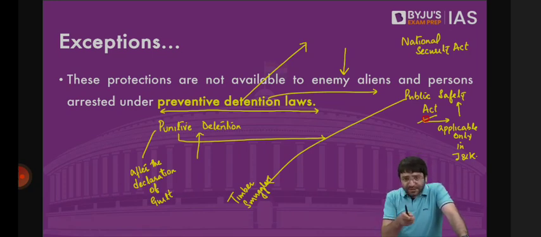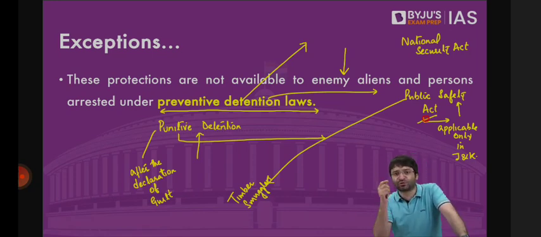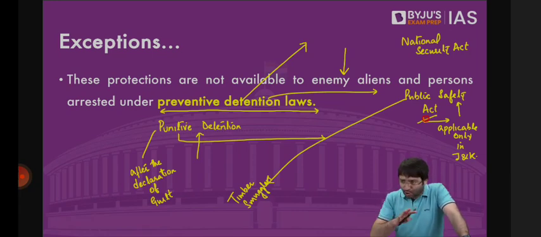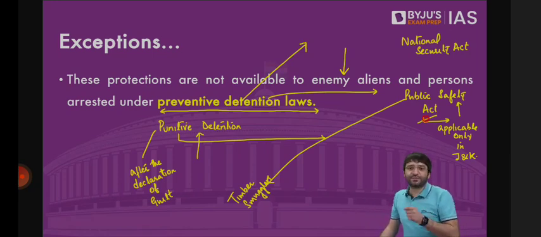Because if we keep this individual out during that 24-hour period, when there is an important event going on, for example, the Home Minister is visiting the state, the Prime Minister is visiting the state, these individuals will come out and start throwing stones at the security forces. Should we let this happen? Or should we first arrest all these known stone pelters and keep them in custody for 24 hours? After the visit of the Prime Minister and Home Minister is done, we can release them. That means they are being detained under preventive detention, because we are preventing them from committing the crime and violating the public order.